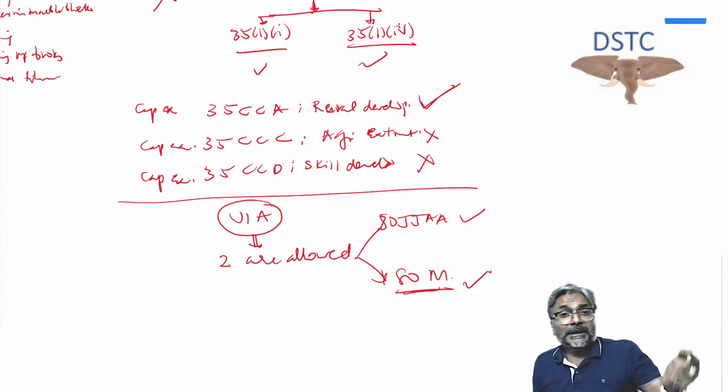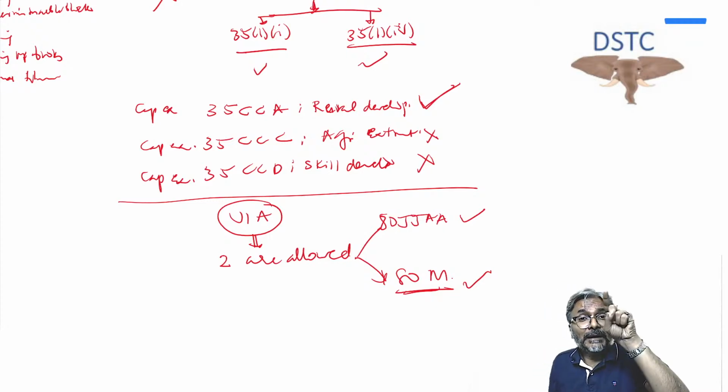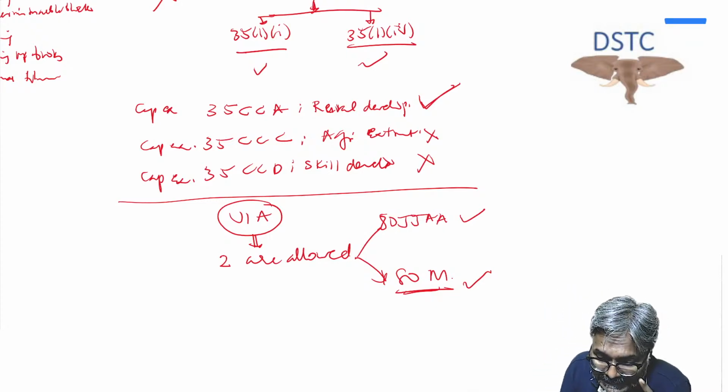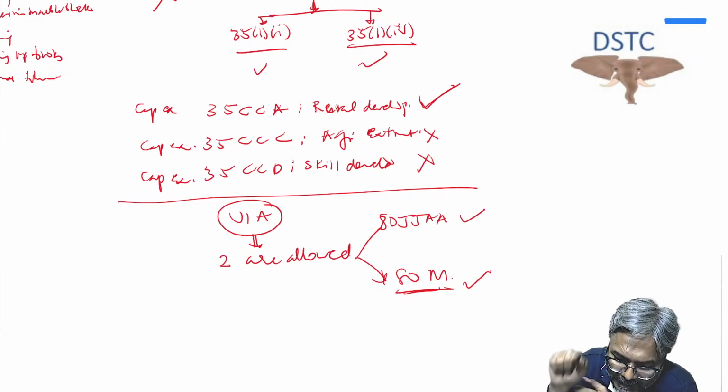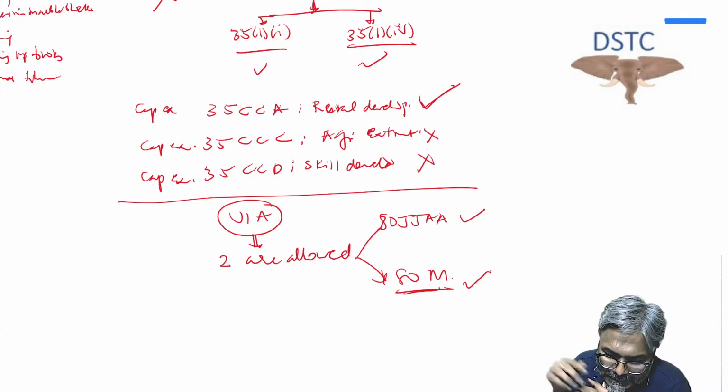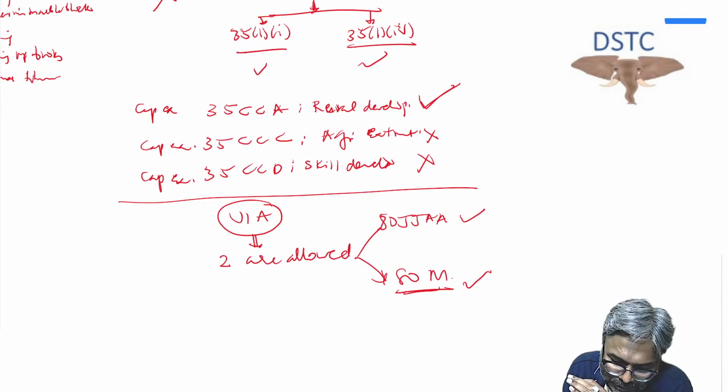A domestic company gets deduction under 80M in respect of the dividend that it has received. I hope all of you are clear with this one. In respect of dividend that they receive, they will get a deduction.